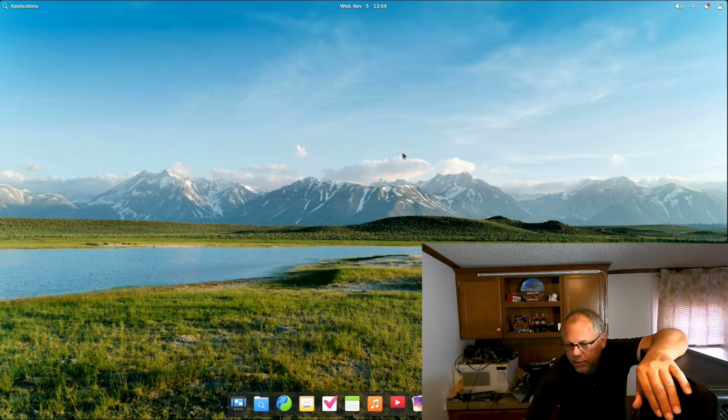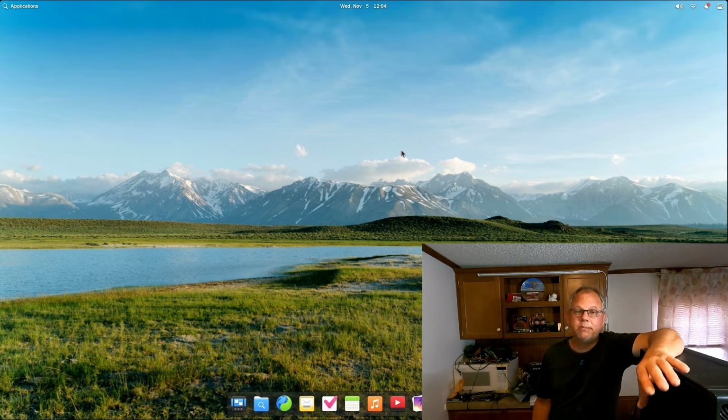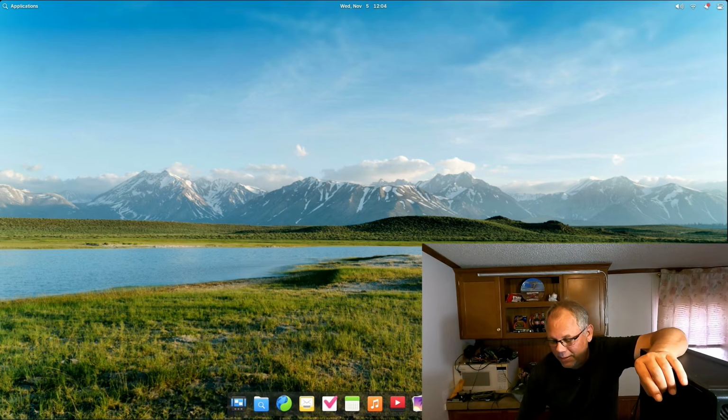This is the App Center. So this is a little different on elementary OS than what you're going to see on other operating systems. If it'll open for us. When you're trying these things out like this, sometimes this kind of stuff don't work right because it's not installed on your hard disk and it won't want to run. And I have a feeling the App Center is going to do that to us here today. As you can see, it did not open. I'm going to try clicking it again.